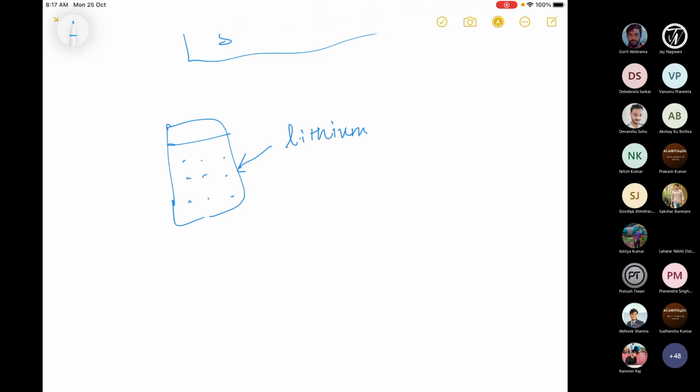Now see, the company manufactures many batteries. Every day they produce, let's say, some 100 or 1,000 calculators, and for each calculator there is a battery. Now the company has to guarantee that at least these many days the battery will work.